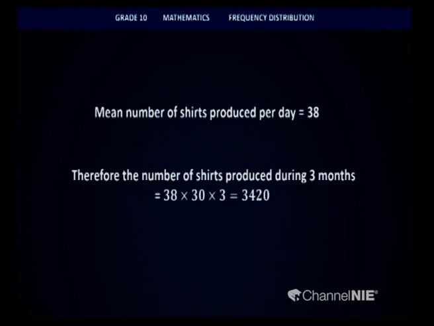But what we need is for 3 months. So, the calculation to be done for 3 months, the final answer will be 38 into 30 into 3, which gives you 3420. So, the total expected production will be 3420 shirts.